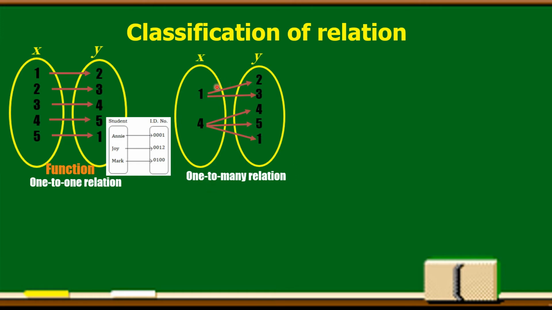Sa makikita natin dito, naulit ang element ni x. So, is it a function or mere relation? Yes, it is a mere relation. It is not a function because the element of x or the domain ay naulit. Maraming beses ginamit. Si 1, pangalawang beses. Si 4, tatlong beses ginamit. So, it is a mere relation.